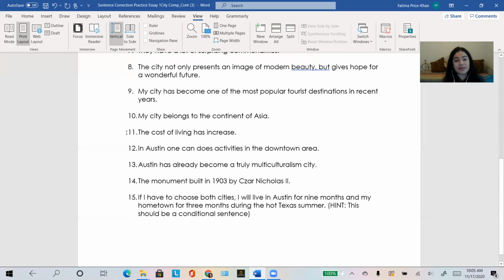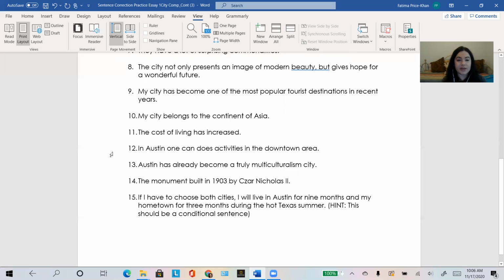Okay, let's go down to 11. The cost of living has increased. Looks like this student was trying to use the present perfect, but they forgot something. What did they forget? Well, they've put "has" plus a base form, or maybe that was supposed to be a present simple. There is no tense that has "has" or "have" plus a base form or a present simple form. It has to be the past participle. So we need that D. The cost of living has increased. That's it.